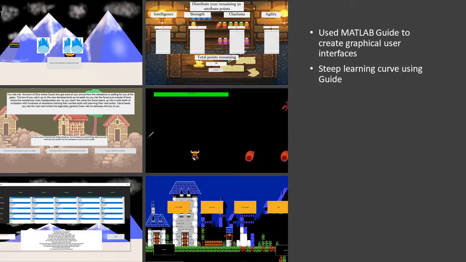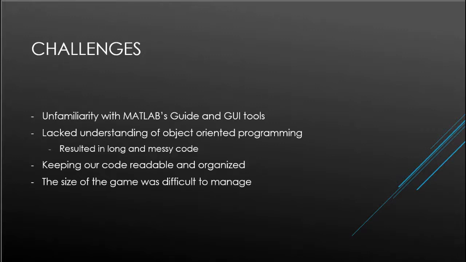Our initial goal was to become proficient enough with these tools so that we could make a customizable character for the player. This involved obtaining the user's input in the GUI and saving it to the player class. We wanted to allow the player to make a customizable character because we felt that it would elevate our game by making it more immersive. It was not an easy task, however.